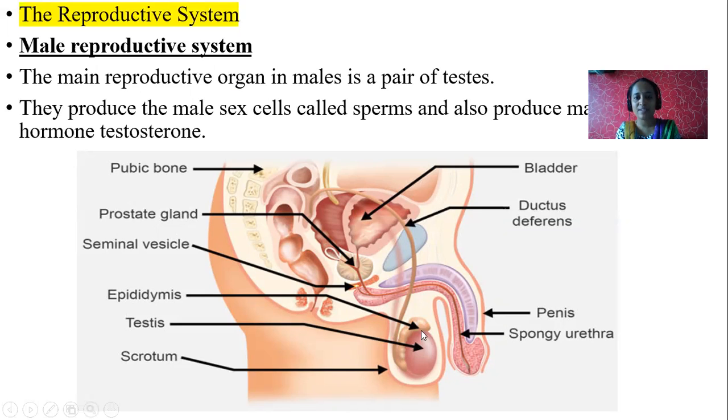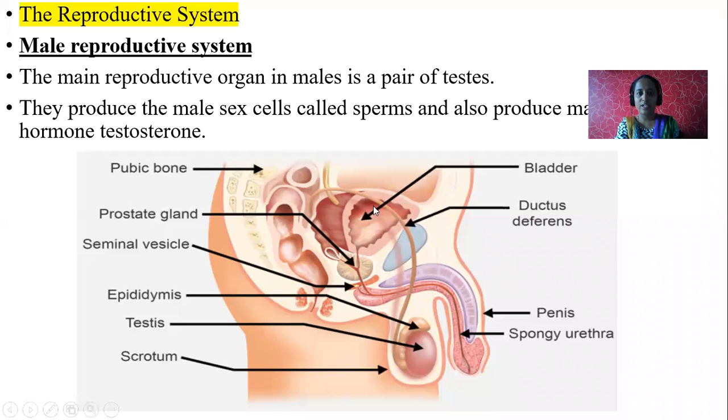This is the epididymis. Above the testis, you can see the epididymis, and this is the penis. Urethra is inside the penis, exactly at the center. Can you see this tube-like structure? This is called urethra. Urethra is a common passage for both sperms as well as urine. It's a common opening for both sperms as well as what? Yeah, urine.